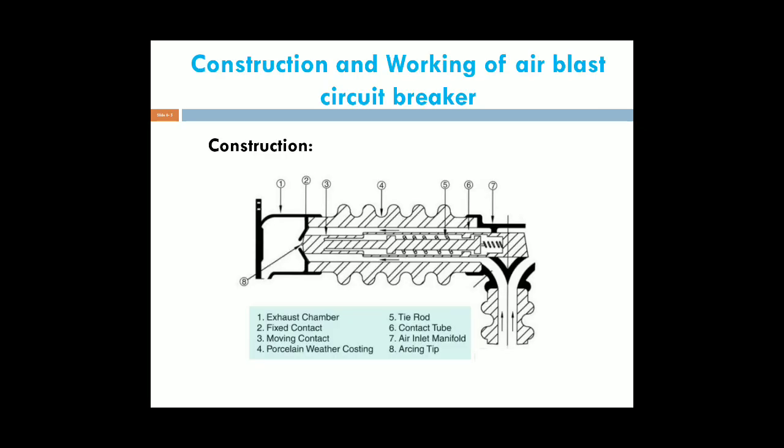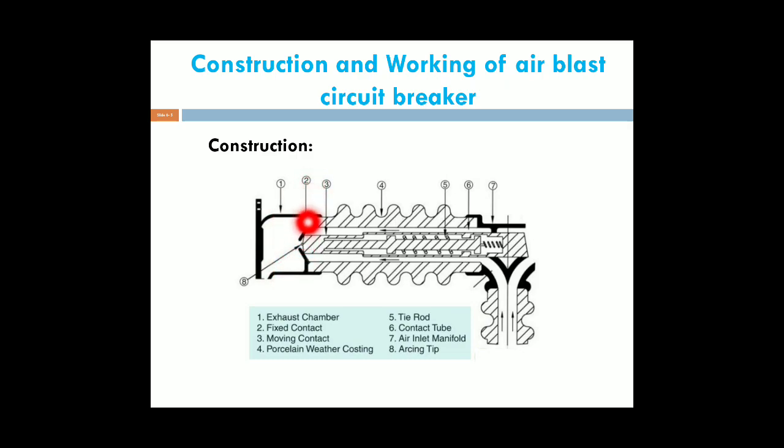Constructionally the air blast circuit breaker is like this. Okay, coming to the construction and working of an air blast circuit breaker. This is the air blast circuit breaker. In that we have various components. First one is the exit chamber. This is the hollow type of exit chamber.